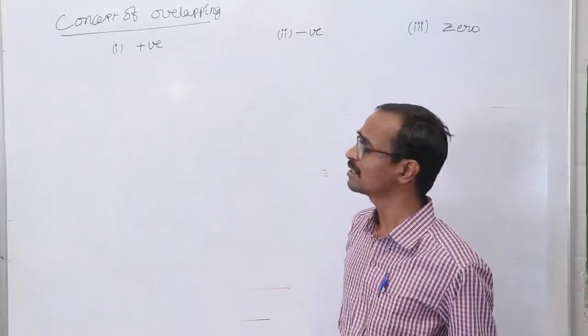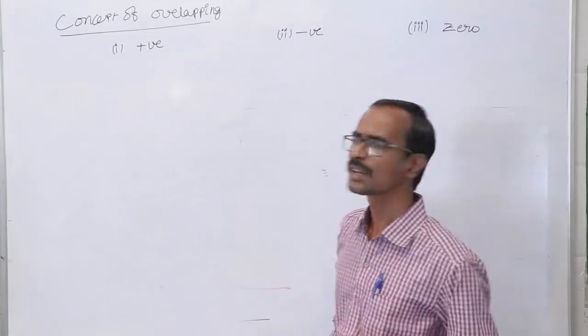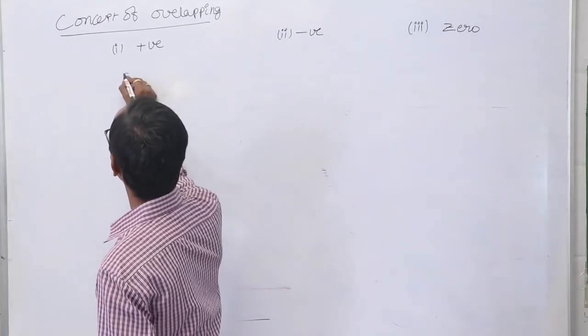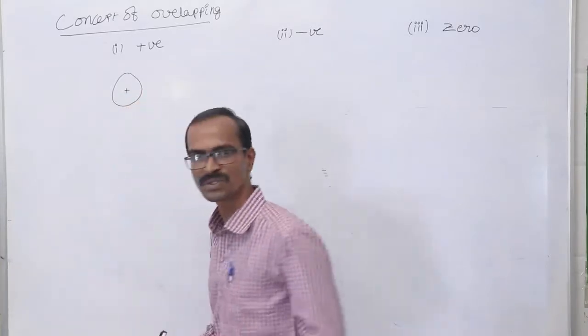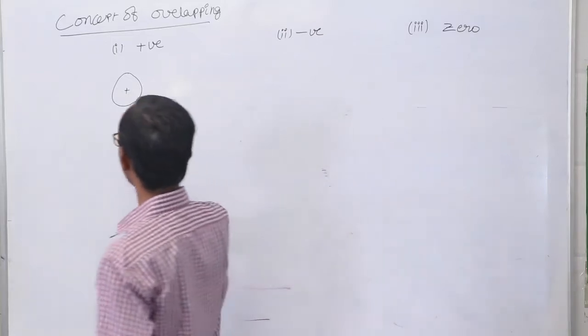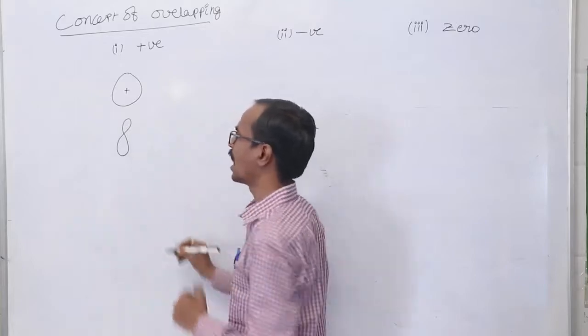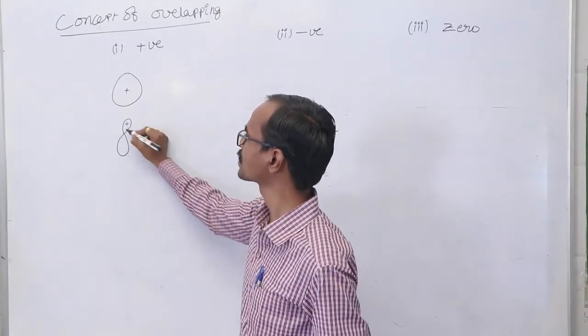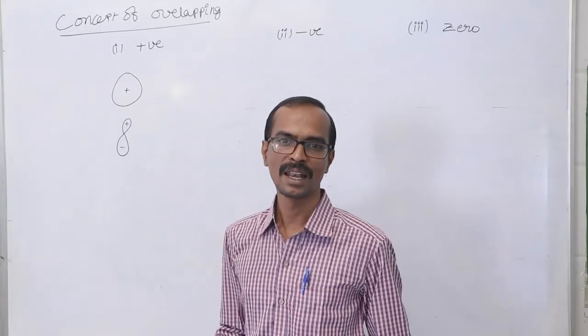What happens is, an s orbital has only one lobe, and that is assigned a positive sign. And a p orbital has two different lobes, where one lobe is assigned positive and the other lobe is assigned negative.